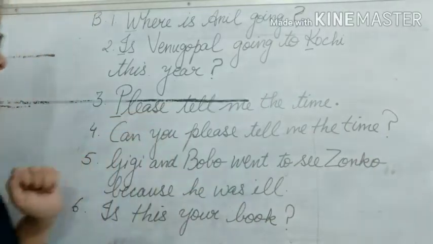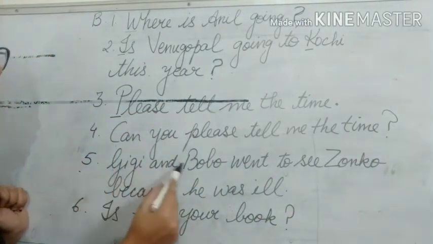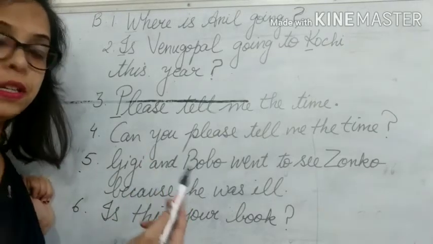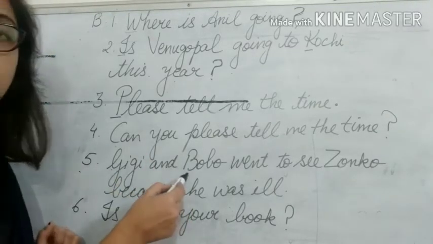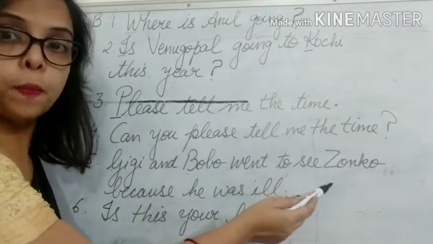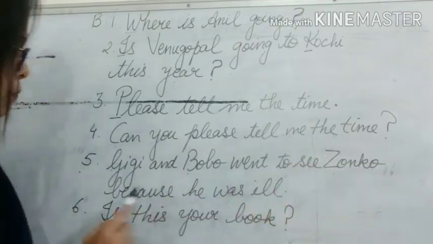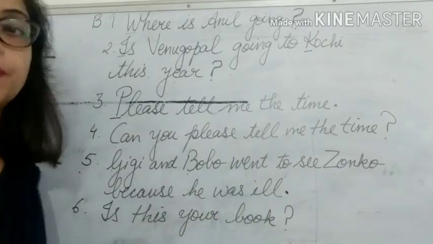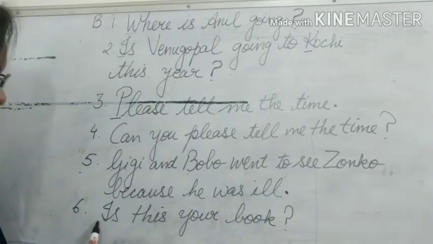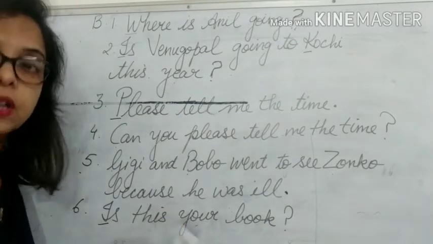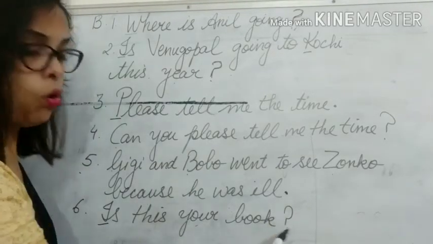Okay. Now fifth one. Gigi and Bobo. These both are proper nouns. So you will write with capital G and capital B. Gigi and Bobo went to see Zonko. Again one more proper noun. Capital Z because he was ill. After that put a full stop. Sixth one. Is this? I will be capital. Is this your book? Question. So there will be a question mark.